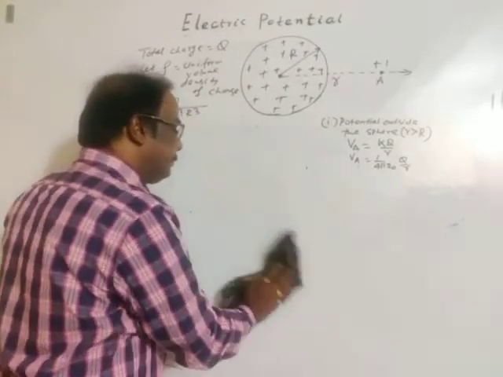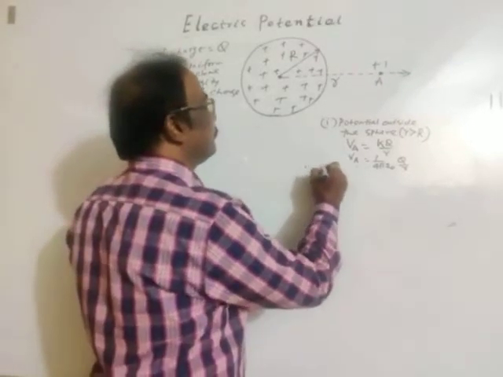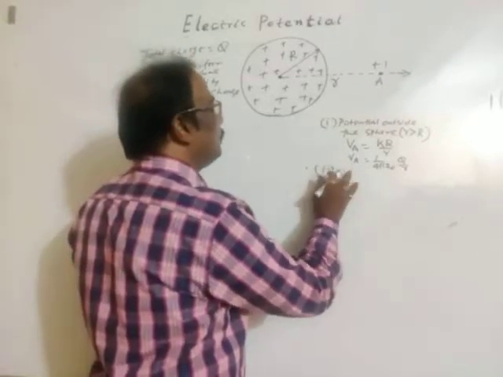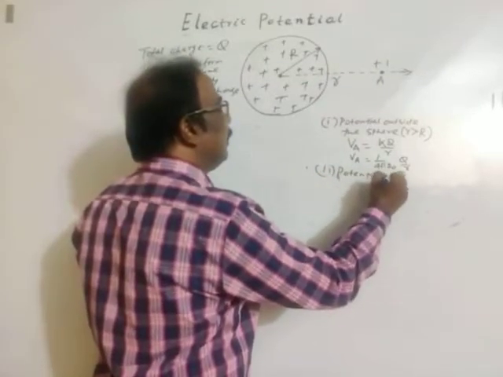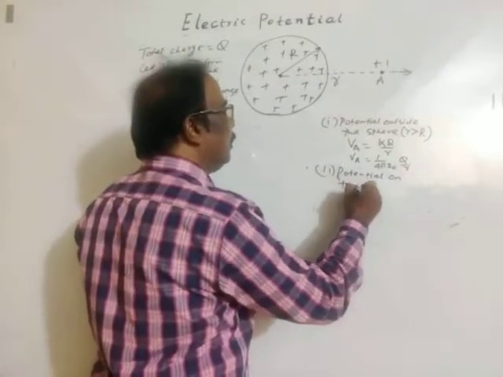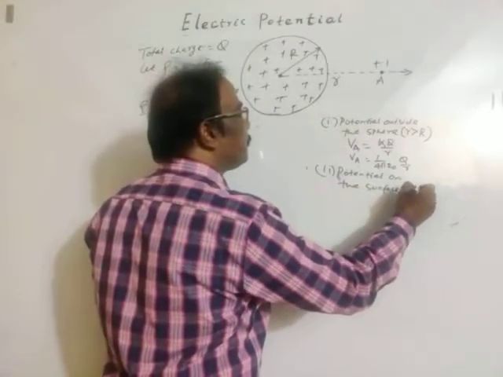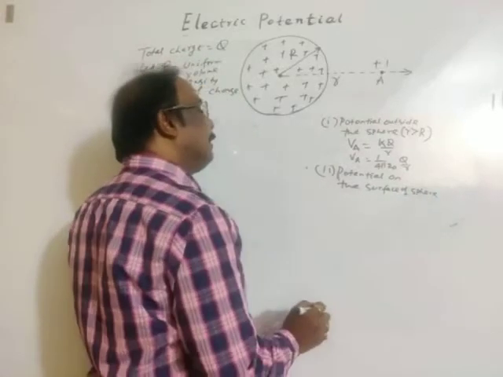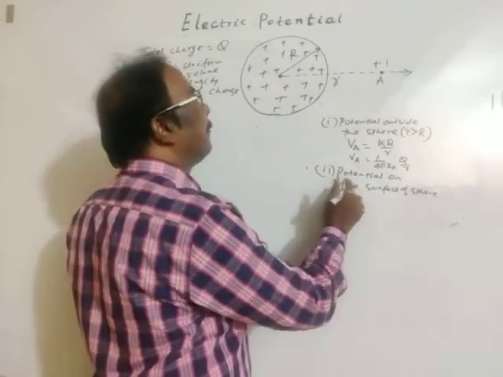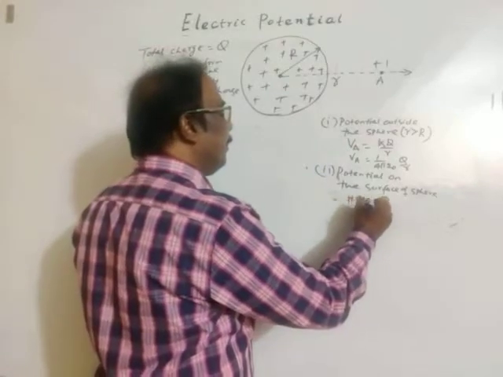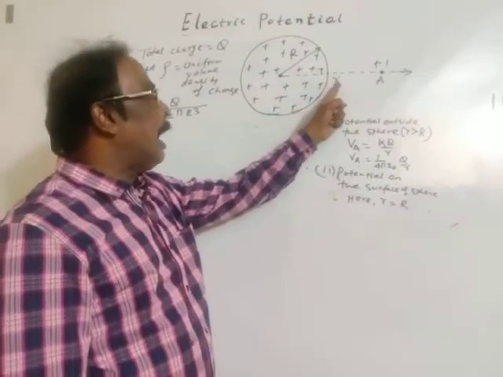Next, second point: potential on the surface of the sphere. Here small r is equal to capital R. See, this small r is variable.